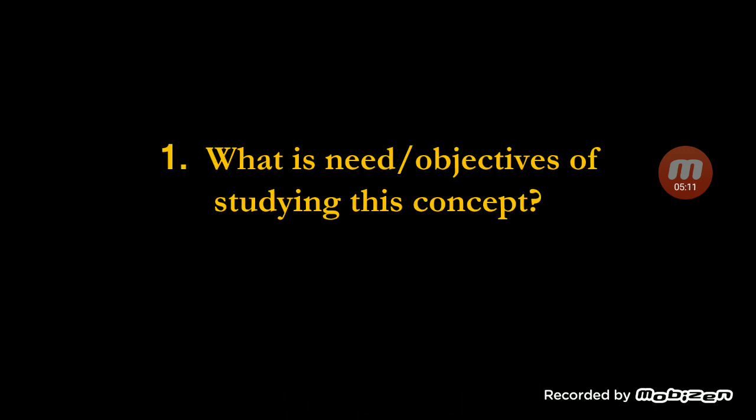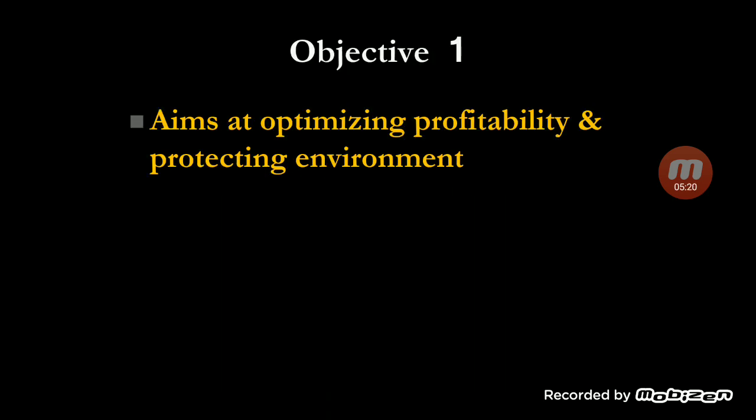So, what is the need, or in other words the objective, of precision agriculture? What is the importance of studying this concept? Let us discuss one by one. Precision agriculture aims at optimizing profitability and protecting the environment. So we can optimize the profitability and also protect the environment. What is happening right now? Whatever technologies we use, farmers are using chemicals indiscriminately. Means more than what is required is applied to the crop, applied to the field.